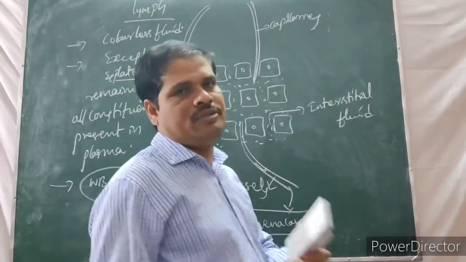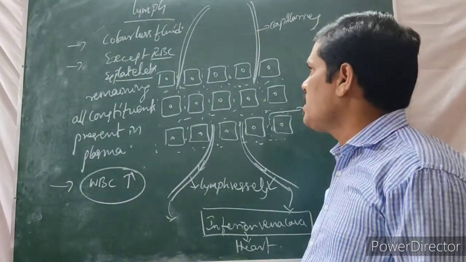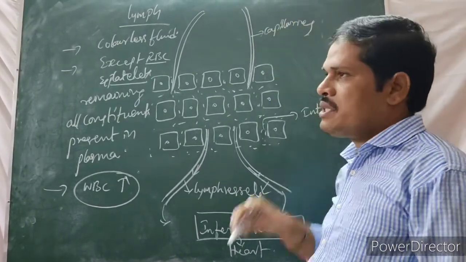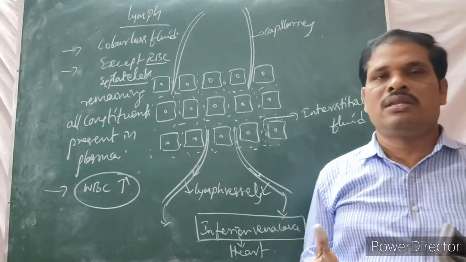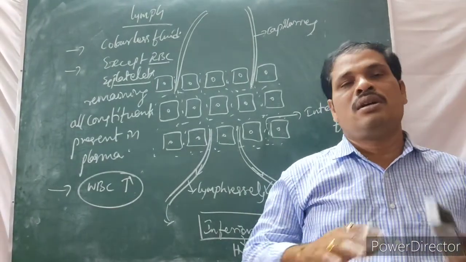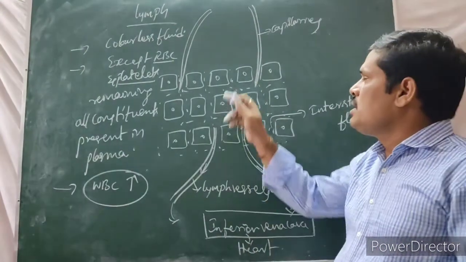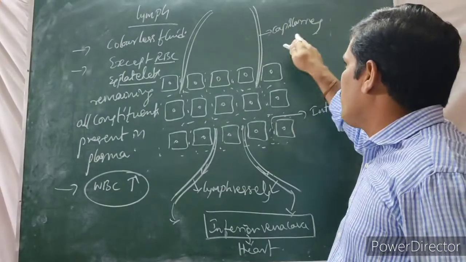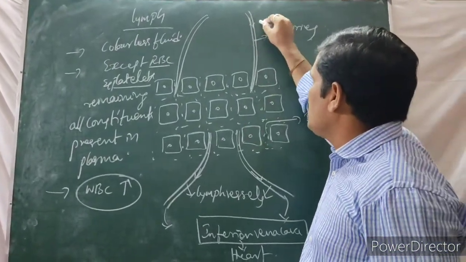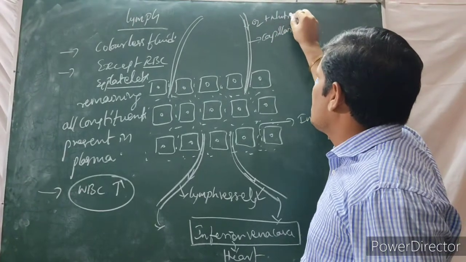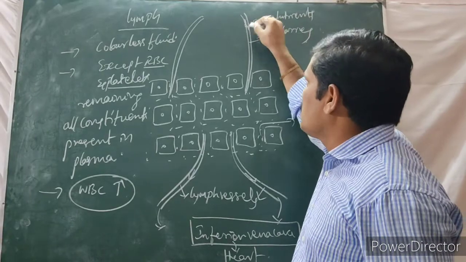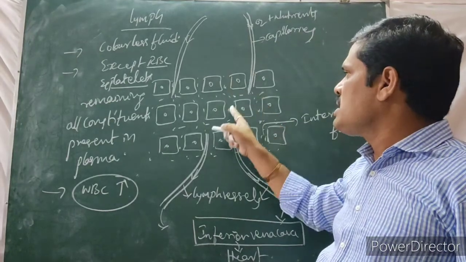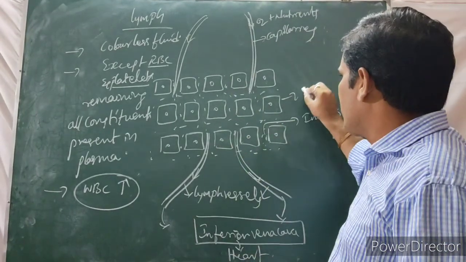How is the lymph produced in the body? If you see the blood capillaries, the blood commonly transports oxygen and nutrients to each and every cell of the body. The larger blood vessels finally divide and form capillaries. Through these capillaries, oxygen and nutrients are supplied from the blood vessels to each and every cell of the body.